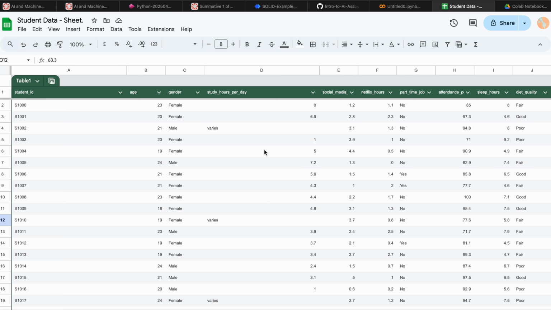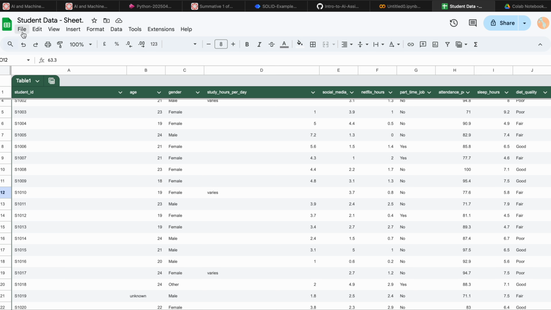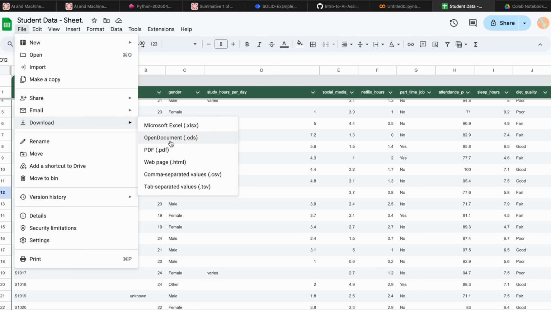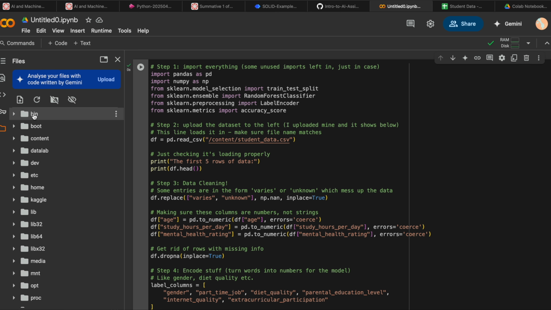So I began by making sure the dataset was all in the correct format and I turned this into a CSV file separated by commas and uploaded this to the file under content. So here is the line that loads it in and here's what it looked like when I printed the first few rows.